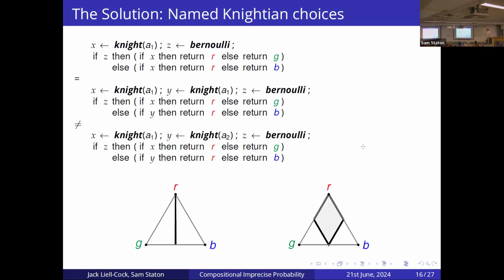However, this is different to the last program, which represents the convex set on the right, because what's happening here is we have two different Knightian uncertainties. We have two different seeds. So now we're saying these Knightian uncertainties are decoupled, so we can possibly have the case, say, where X is the distribution which always returns true, and Y is the distribution which always returns false. And so this program can return the outcome which is 50% red and 50% blue. So it creates this point here, which was impossible with the first two programs because these two Knightian uncertainties were coupled together.